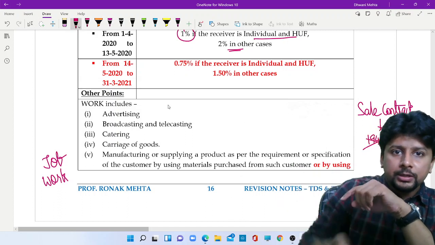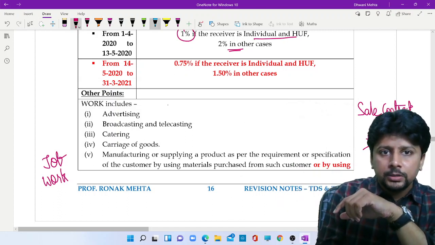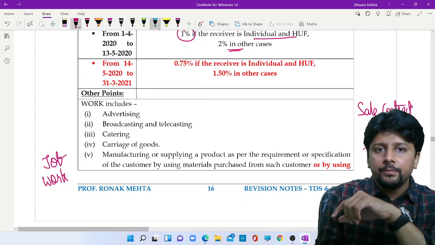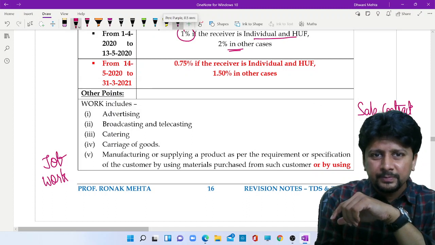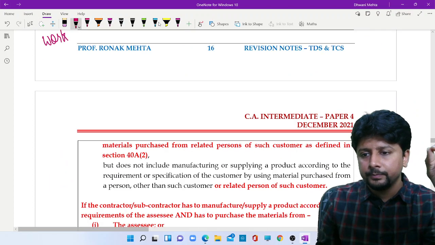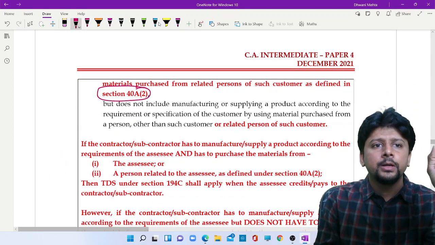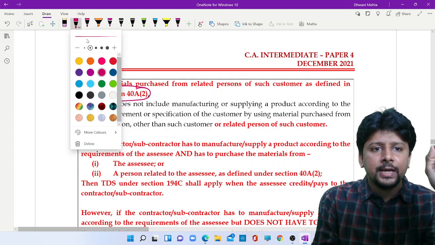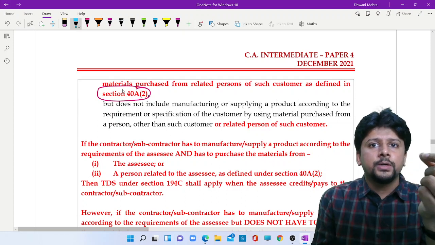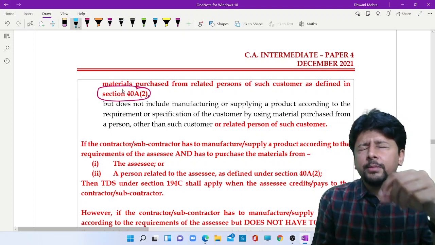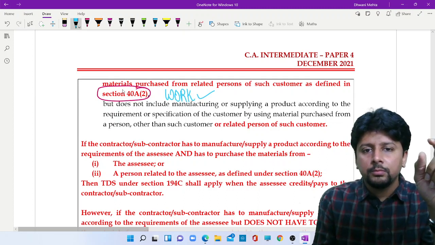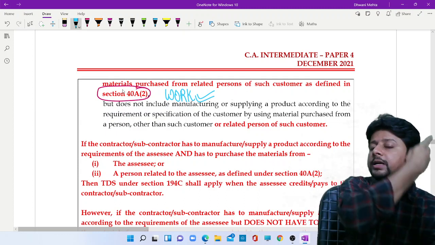Now the amendment introduced here is, if you purchase the raw materials not from the customer, but from somebody who is a related party of the customer, related party meaning somebody defined in section 40A subsection 2, even this will be included in the work contract.